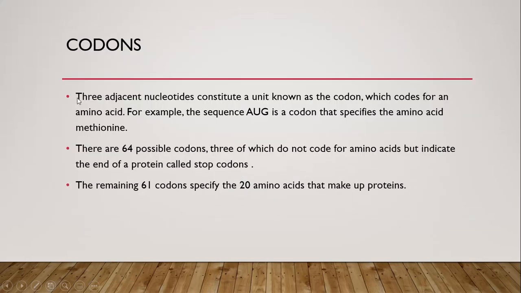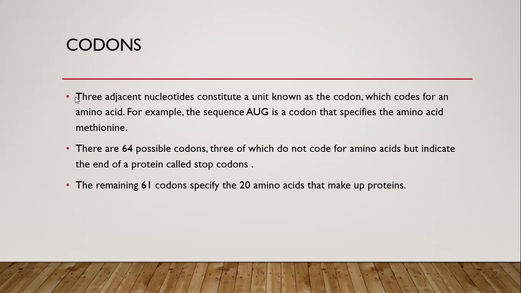Now we are going to talk about codons. Because the genetic code is read and interpreted in the form of trinucleotide or nitrogenous base units, we can't simply understand the genetic code by studying one single letter or one single nitrogenous base only.